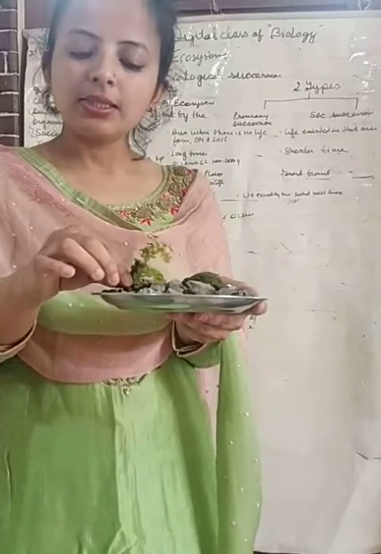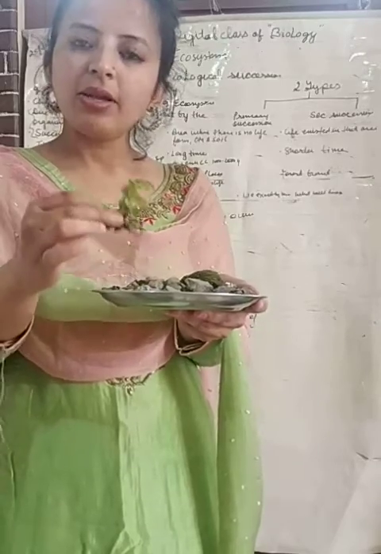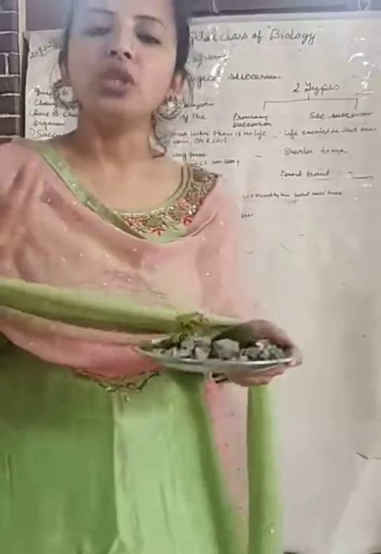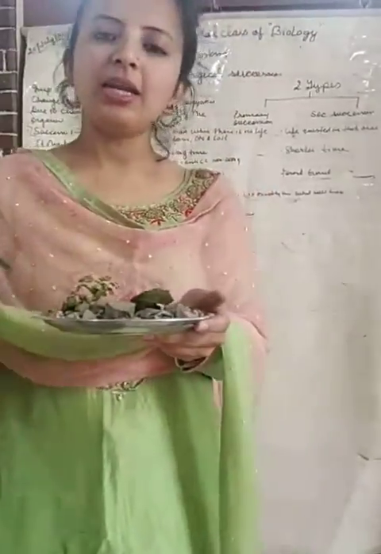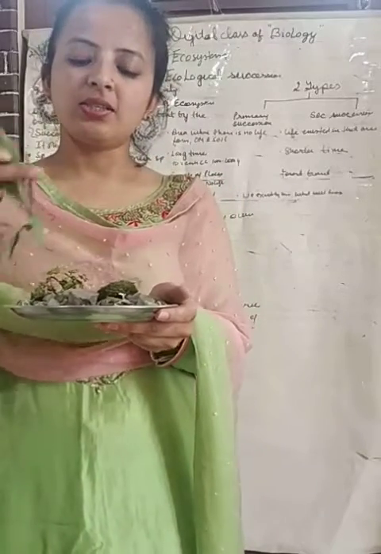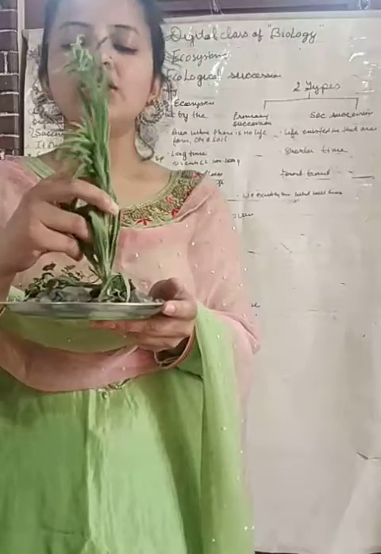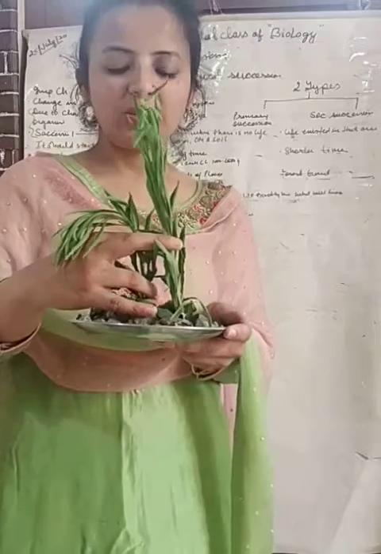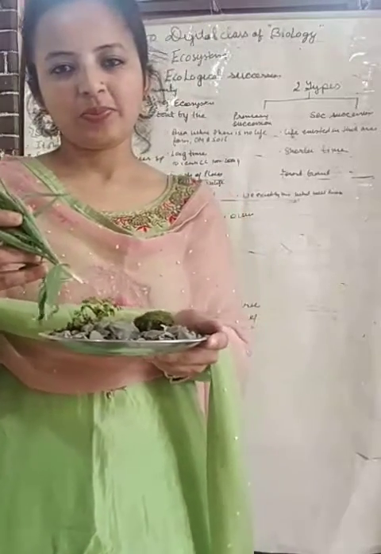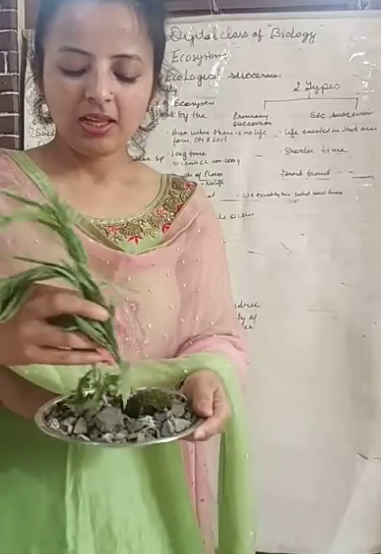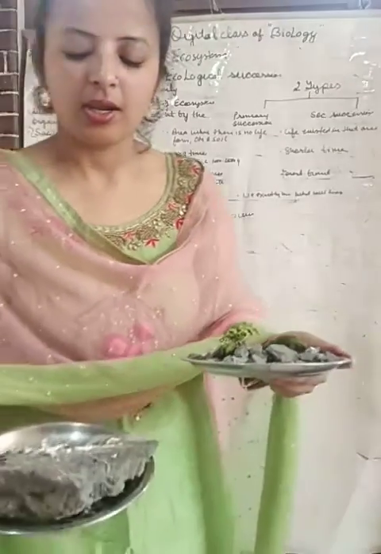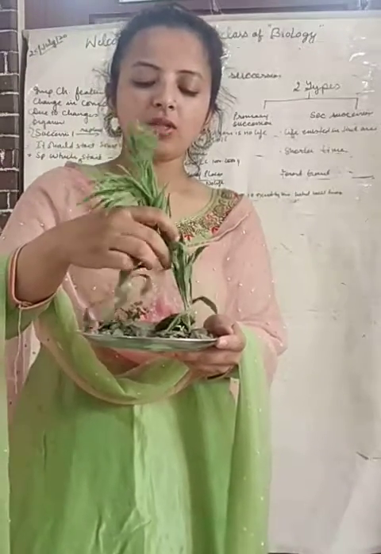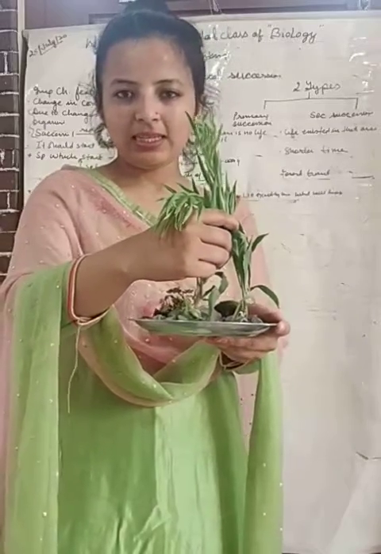Similarly, these pteridophytes will also die, and they will add more organic matter into the soil, and it will lead to the formation of gymnosperms. Then gymnosperms finally get all the conditions which allow the formation of angiosperms, and soon this area will be a highly cultivated, highly fertile area. Getting? Understood? Earlier it was in this way, but now with time, as ecological succession took place, it will convert into a fertile area. Getting?